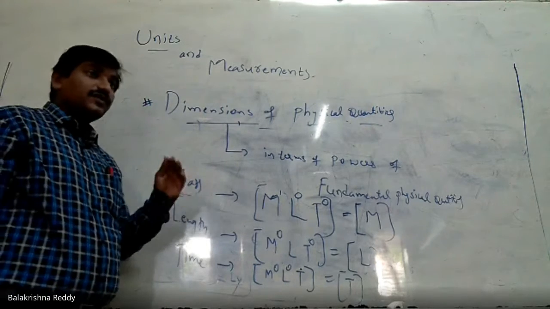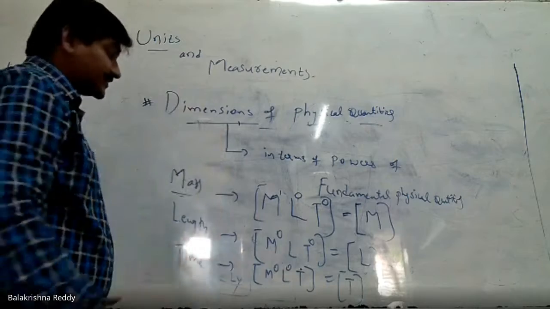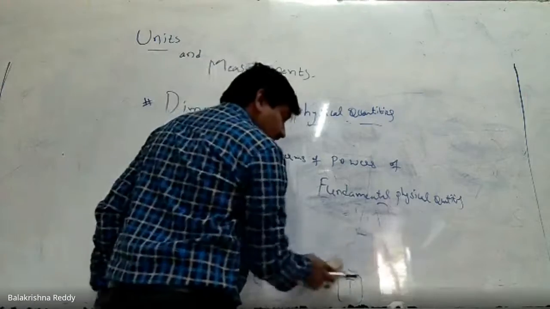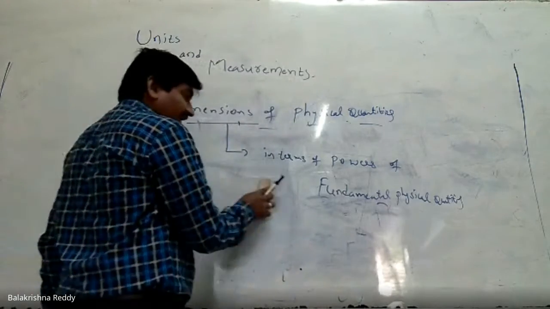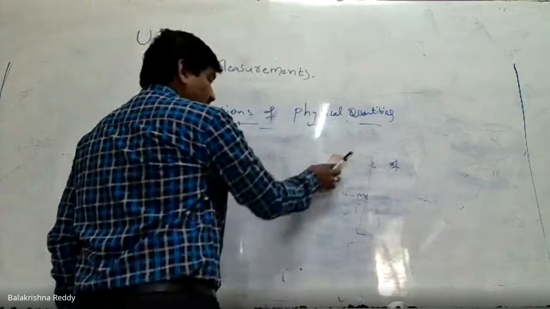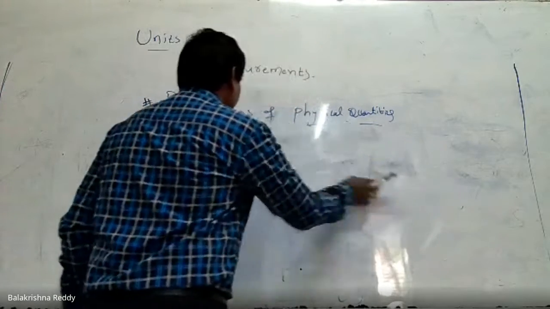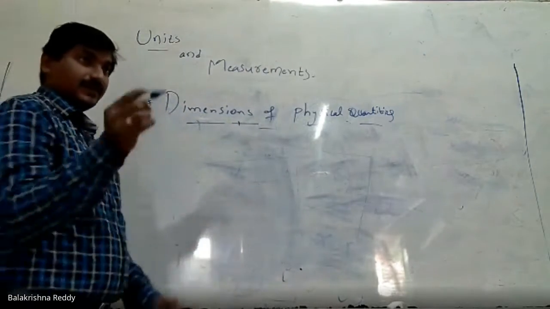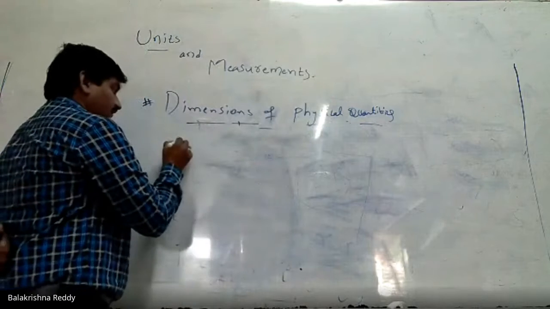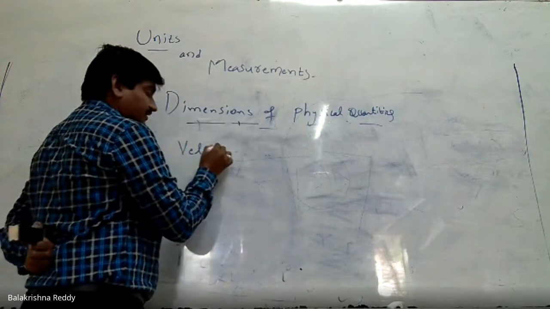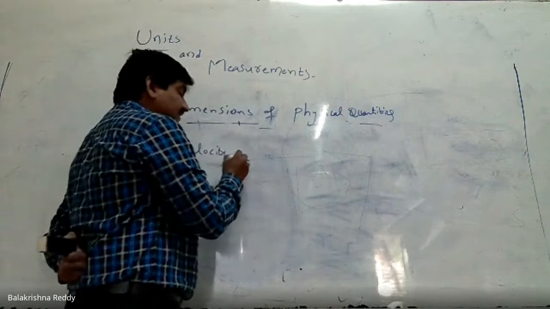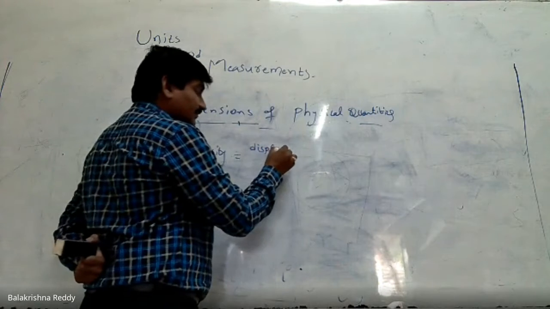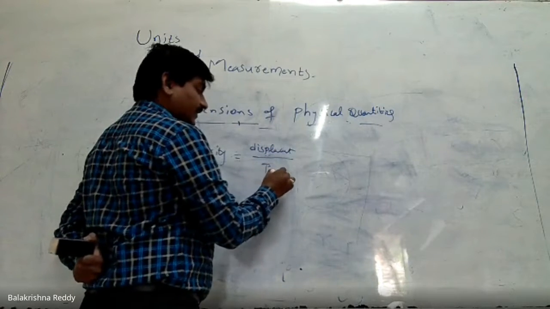Now let us go for derived quantities, little higher level quantities, then you will understand clearly. Velocity is a derived physical quantity. The basic formula for velocity is displacement by time.